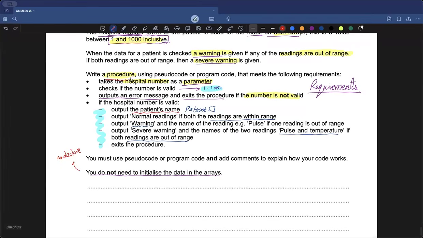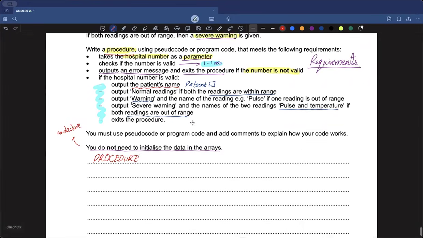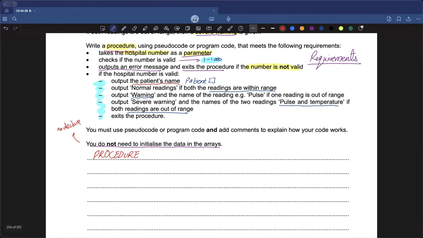Directly jump into it. We're going to write a procedure. So how do you start a procedure? You always write the keyword procedure, which indicates that I'm going to be making use of a procedure, and then I will give this procedure a specific name. For instance, I can give it any name, check patient, anything. Let's give it the name check patient.